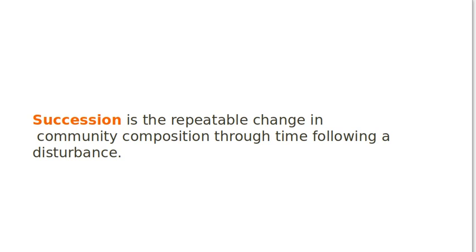Now, what is succession? Succession is a repeatable change in community composition through time following a disturbance. That means after every disturbance there will be succession. That is the course of nature. And it is not that succession is a shortcut process. It takes a considerable degree of time for succession to start, to initiate, to proceed, and finally to reach its final outcome.